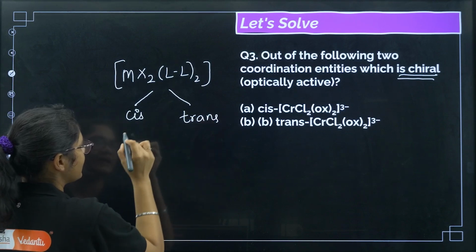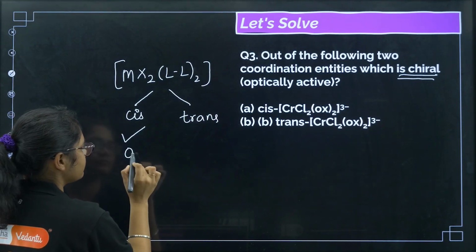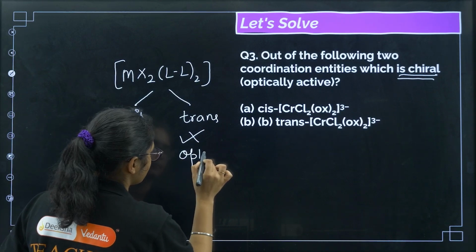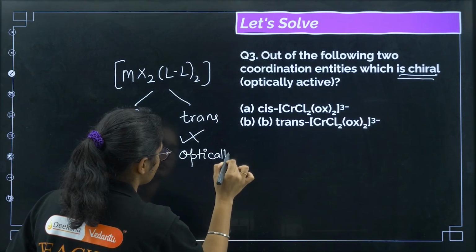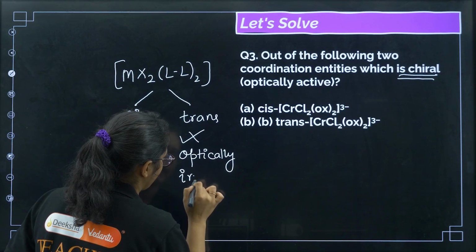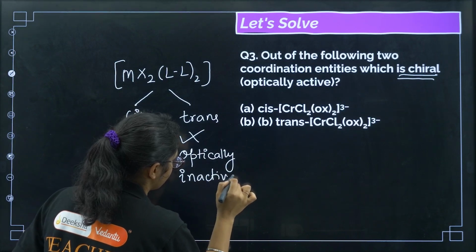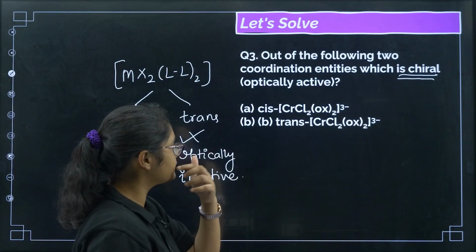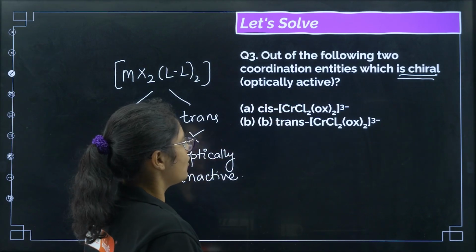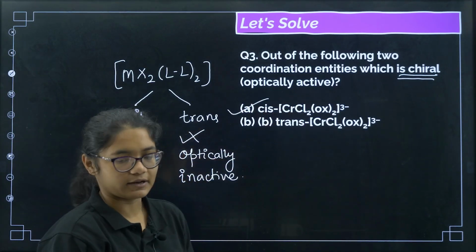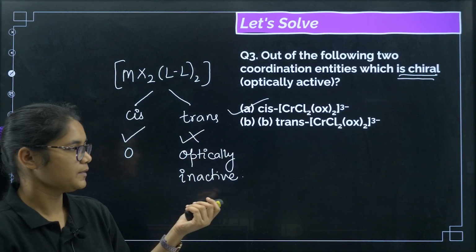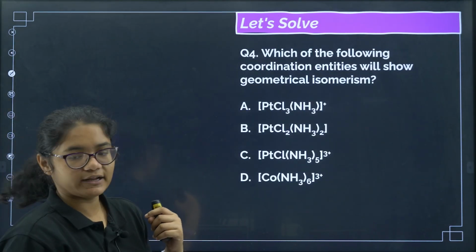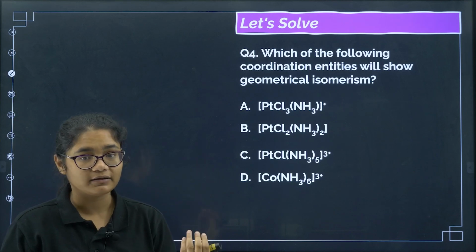Now you should remember that cis is optically active and trans is optically inactive. Okay, getting? Now in this case, which will be chiral? Obviously the cis one will be chiral, right? Correct answer is A.